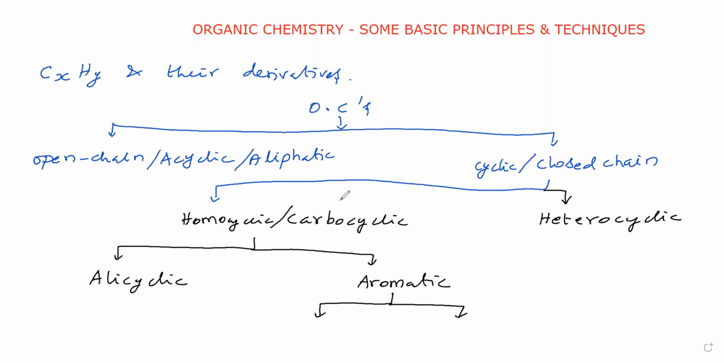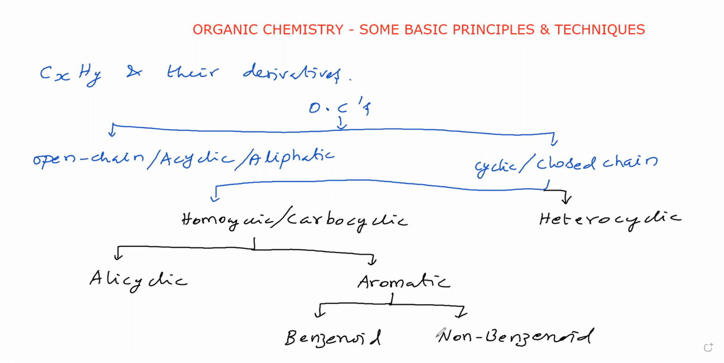Superficially, we said. In the aromatic compounds, two types are there. One is called benzenoid compounds. Another one is called non-benzenoid compounds.